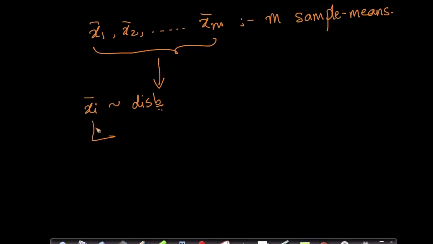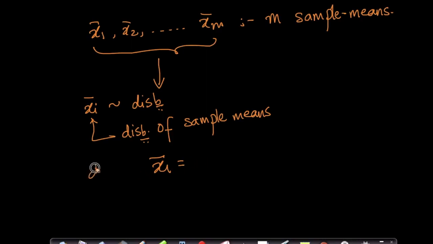The distribution of xi bars, the distribution of sample means. But what are these samples? That's important to remember. I can write the distribution of xi bar.